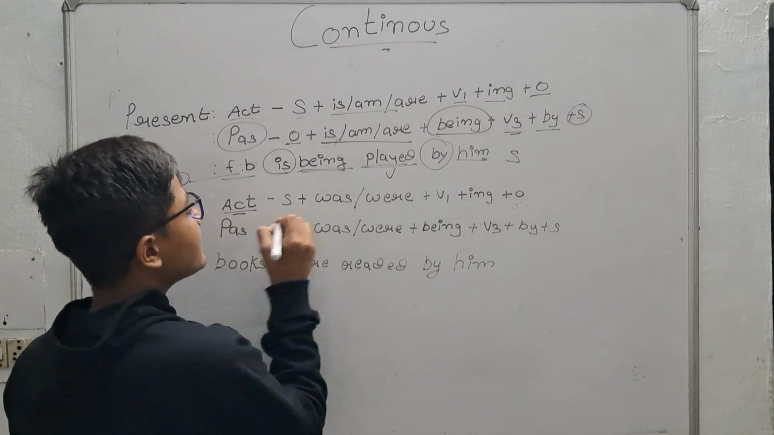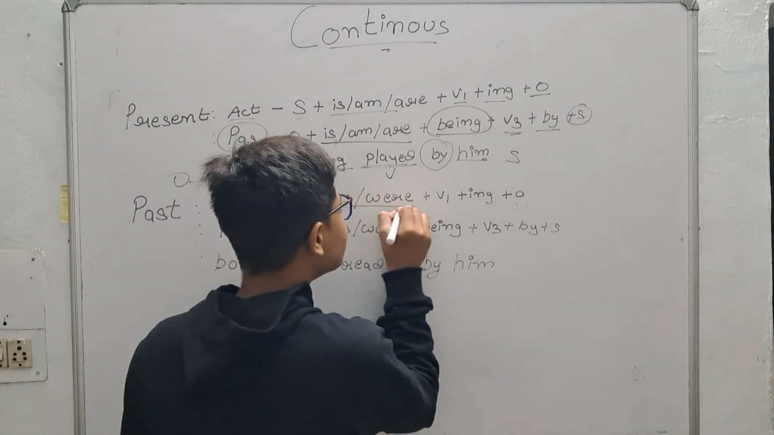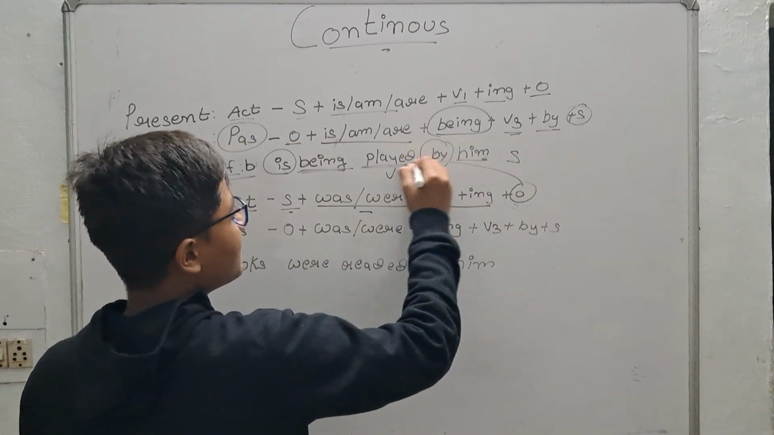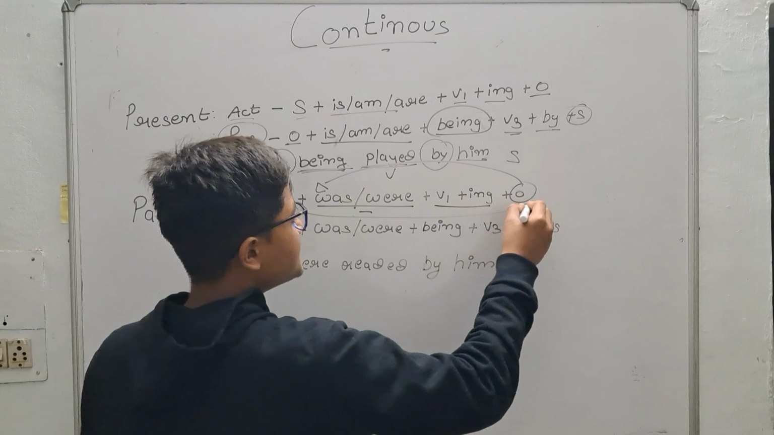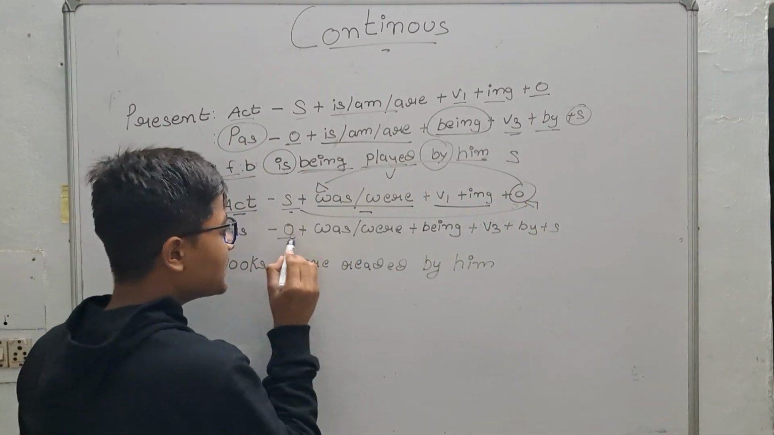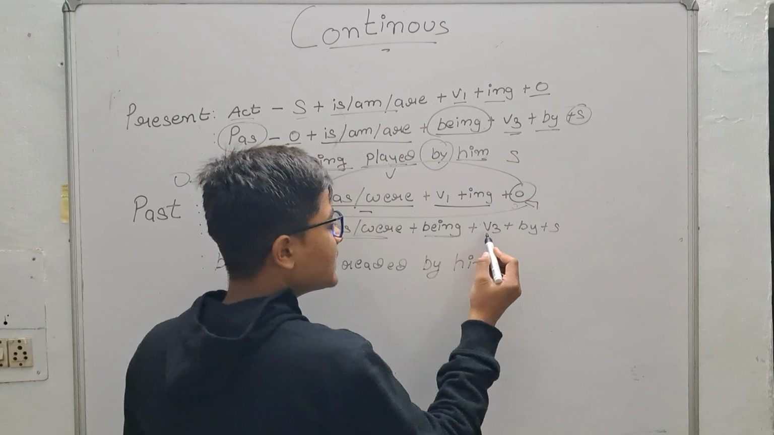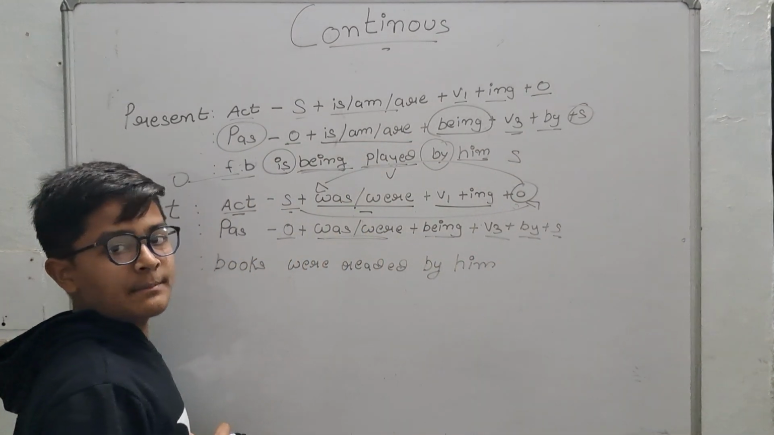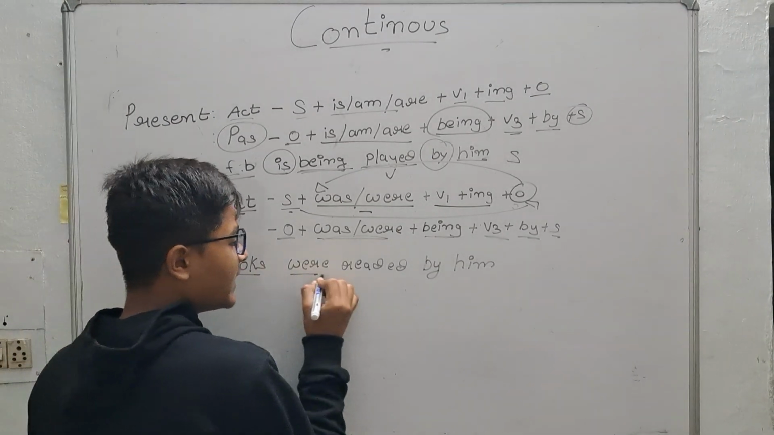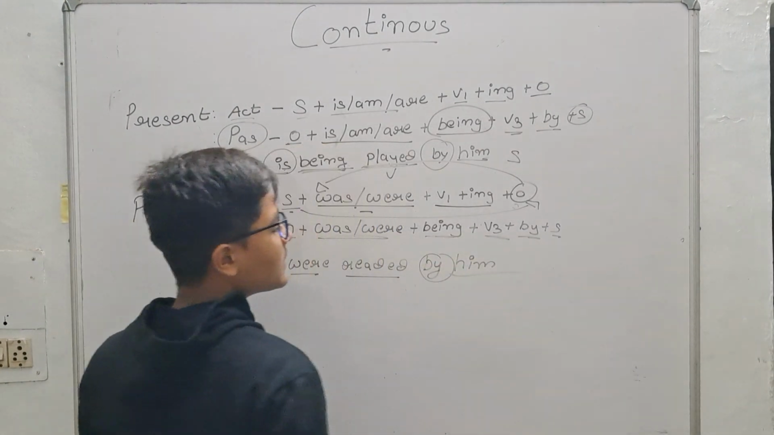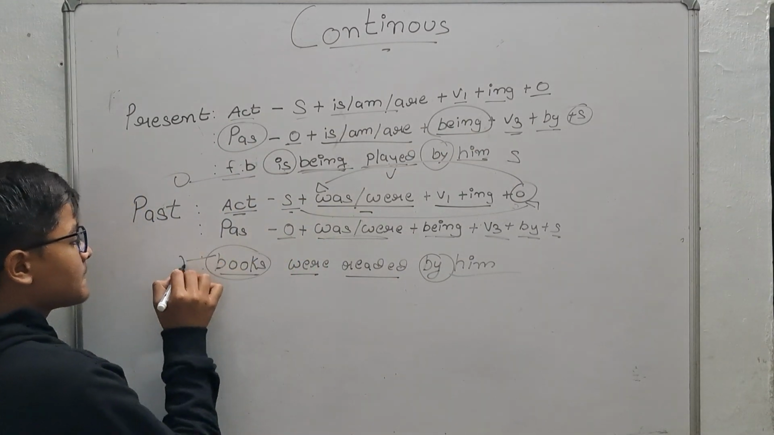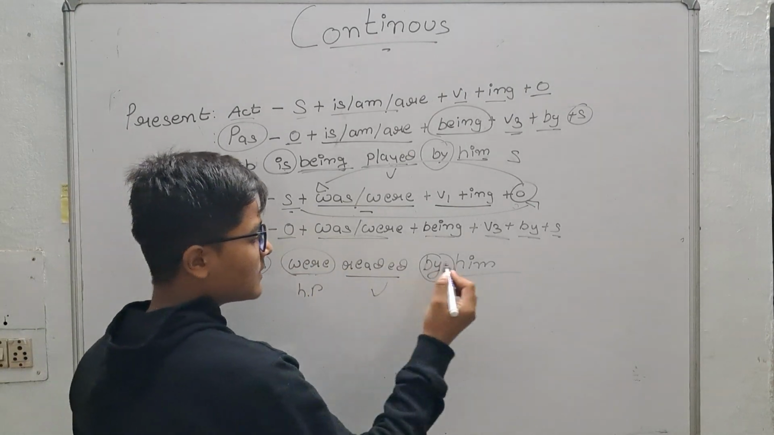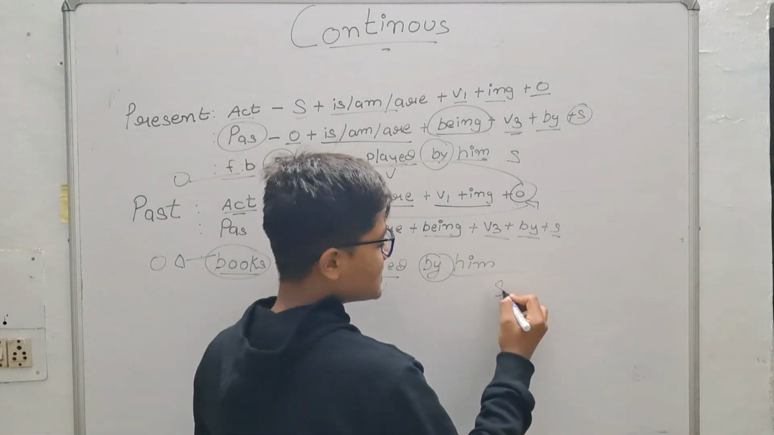In active voice we all know subject plus was/were plus v1+ing plus object. So the object will come in the front and the subject will go in the back: object plus was/were plus being plus v3 plus by plus subject. What is the example of it? Books were read by him. So books is the object, were is the helping verb, read is the verb, and him is the subject.